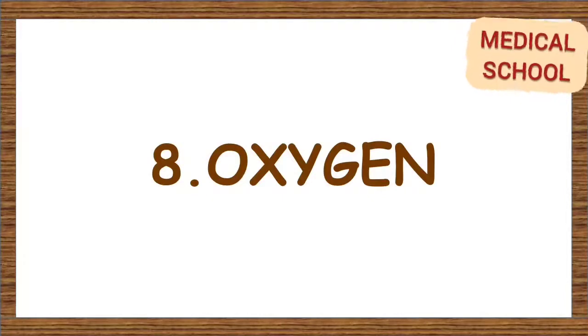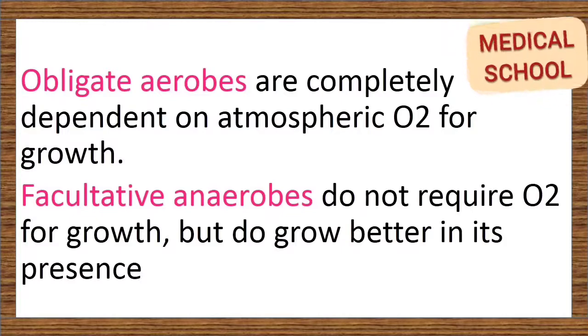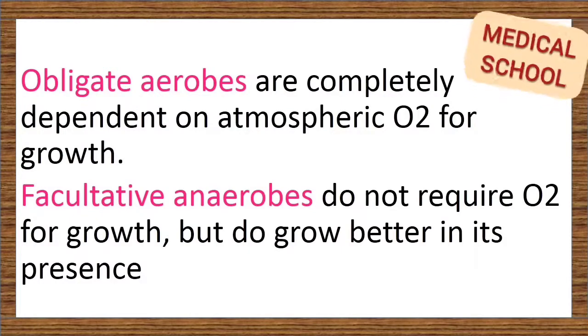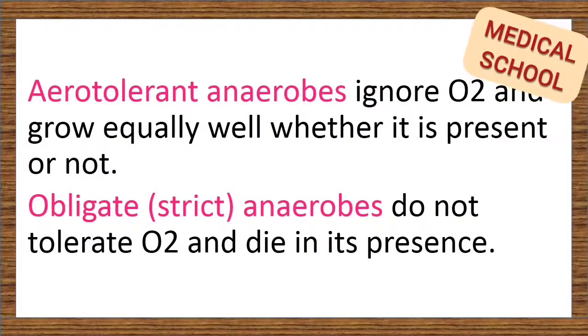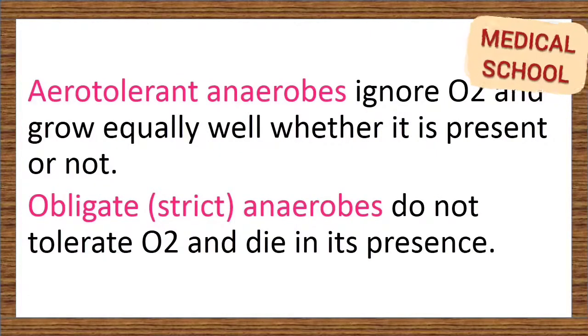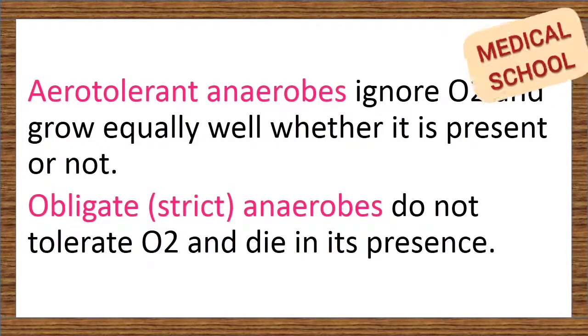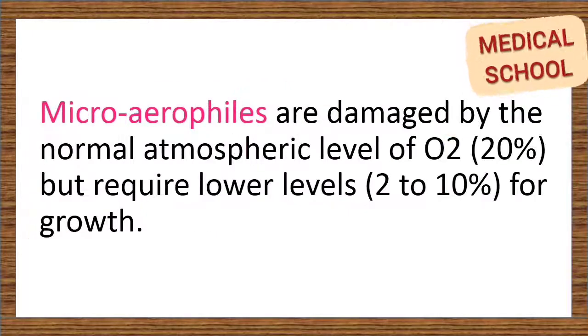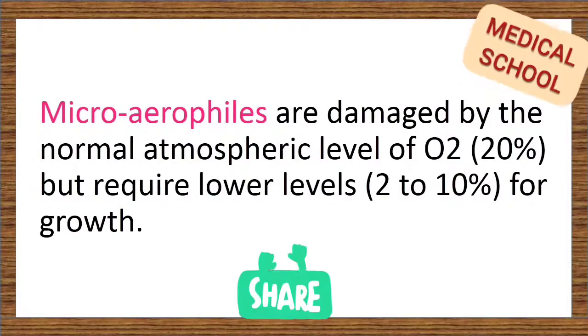Oxygen. Obligate aerobes are completely dependent on atmospheric oxygen for growth. Facultative anaerobes do not require oxygen for growth, but do grow better in its presence. Aerotolerant anaerobes ignore oxygen and grow equally well whether it is present or not. Obligate anaerobes do not tolerate oxygen and die in its presence. Microaerophiles are damaged by the normal atmospheric level of oxygen, but require lower levels for growth.